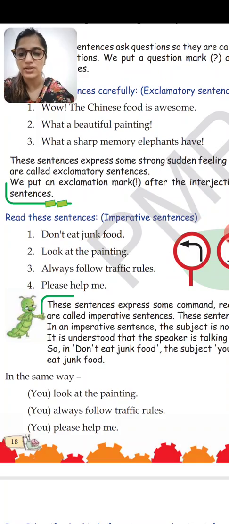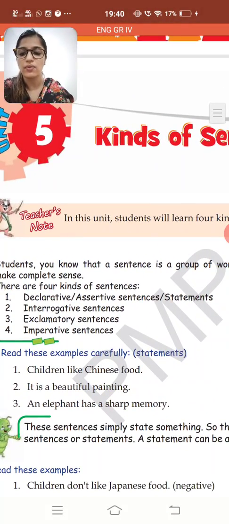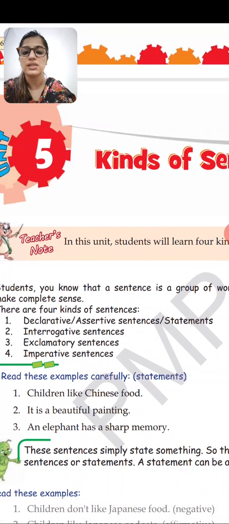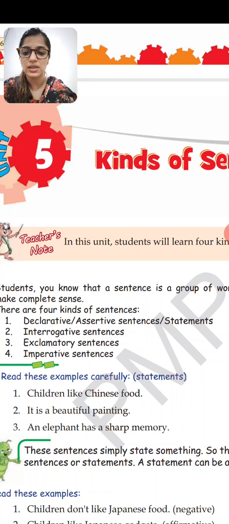I hope these four kinds of sentences, again we can revise that there are four main categories of sentences. First is declarative or assertive sentence, where there is a simple statement. The second kind of sentence, interrogative, means when we ask something in a question, then it is interrogative. The third, exclamatory, when there is a moment of sudden surprise and there is an exclamation mark, then that is an exclamatory sentence. Then the fourth one, imperative sentence. Imperative sentences mean when we order, when we request, when there is a command mentioned in the sentence, then it is an imperative sentence. So in this chapter we understood about four kinds of sentences.